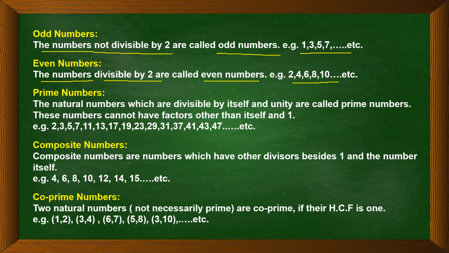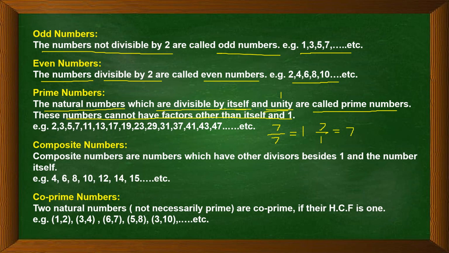Now what are prime numbers? The natural numbers which are divisible by itself and unity, unity means 1, are called prime numbers. These numbers cannot have any factors other than itself and 1. For example, say 7. 7 divided by 7, we will get 1. 7 divided by 1, we will get 7. There is no other divisor of 7 except the number itself and unity.